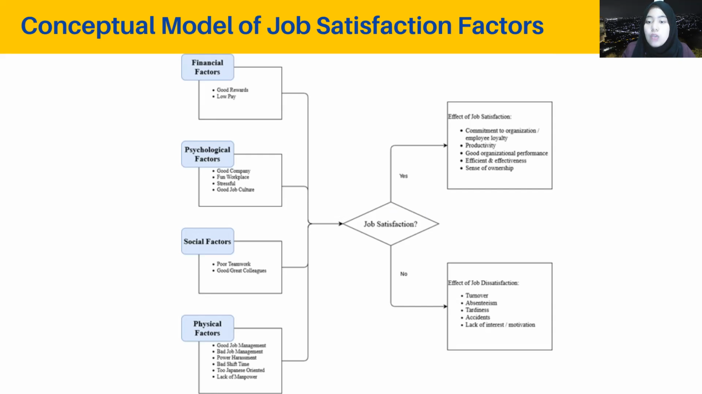And then there is also efficiency and effectiveness, because with higher job satisfaction, they will work gladly towards their job, and then there will be a sense of ownership and loyalty of the employee towards their corporate, towards their job, towards their organization.